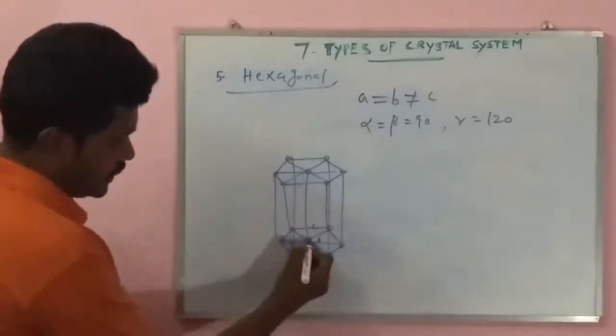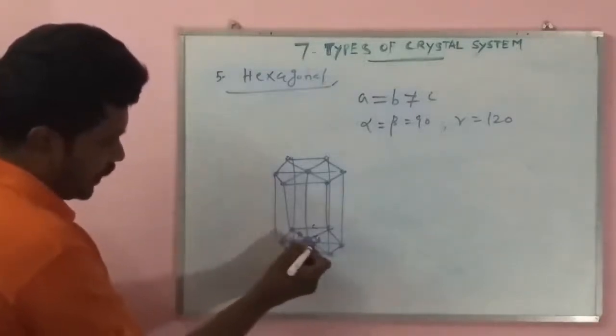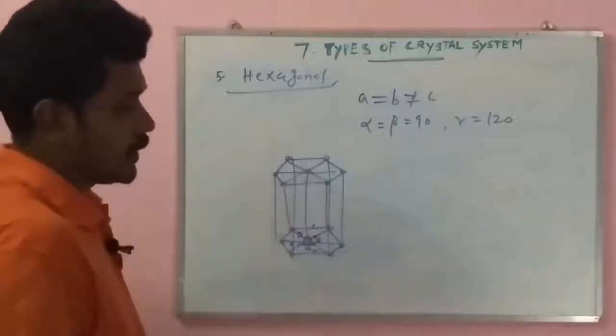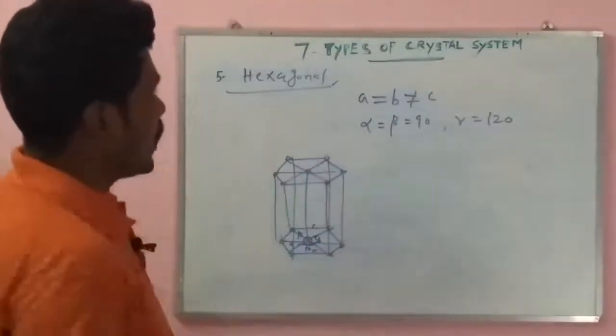The angle alpha and beta are 90 degrees, and gamma is 120 degrees. This system is known as hexagonal.